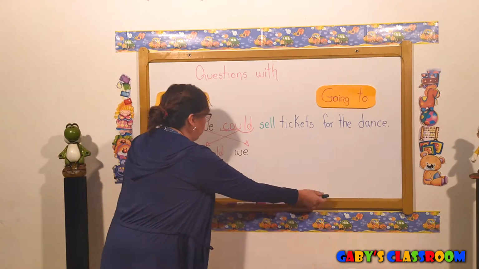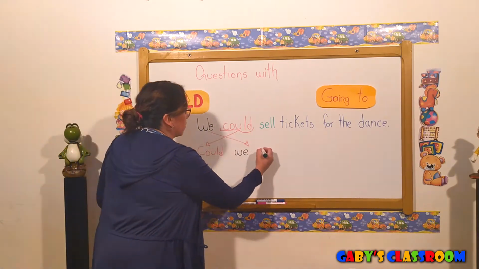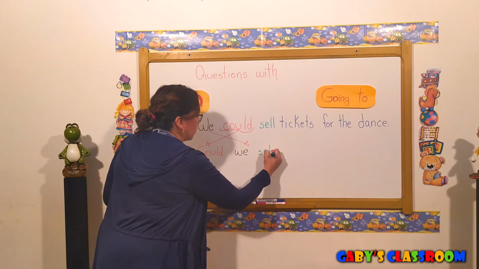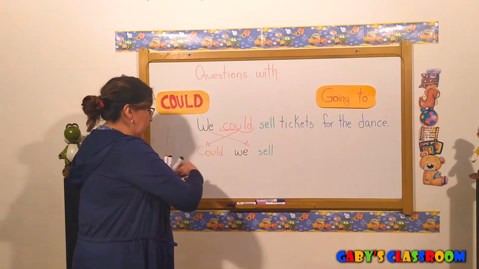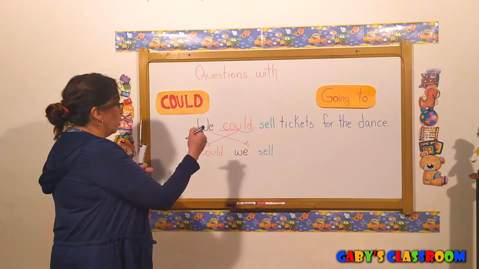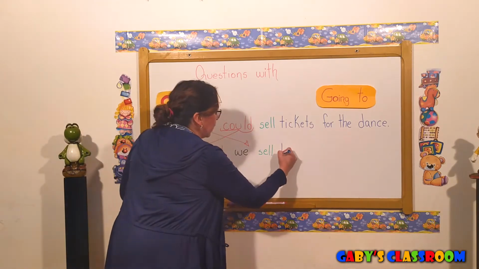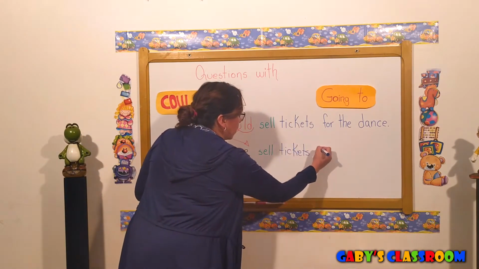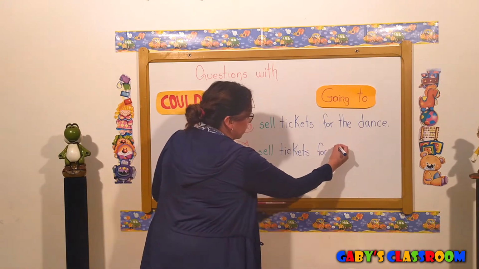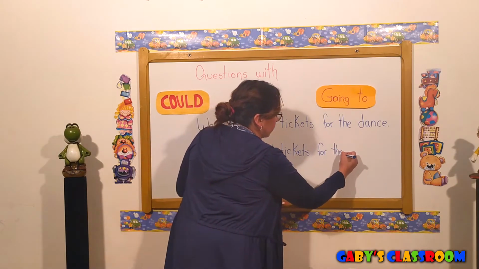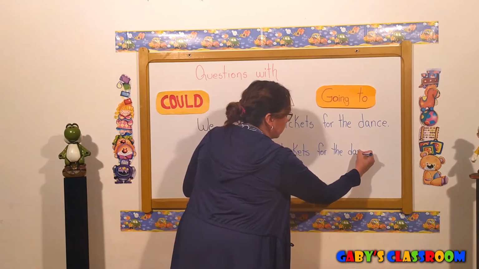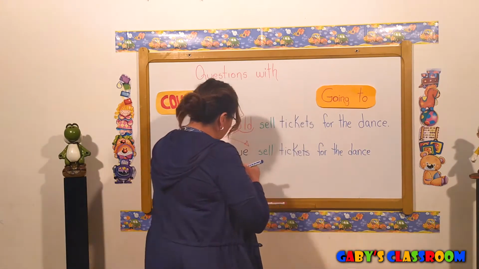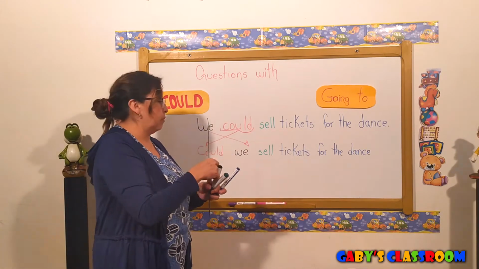Then we put the verb, and we complete the question. Could we sell tickets for the dance? And this is a question.